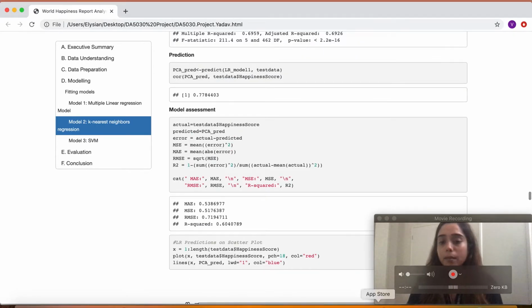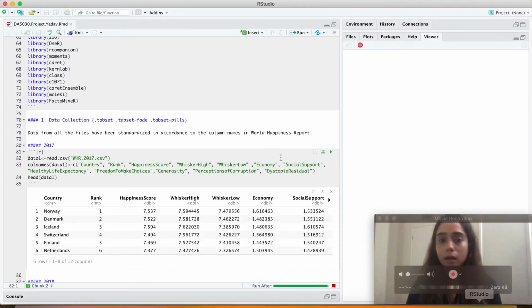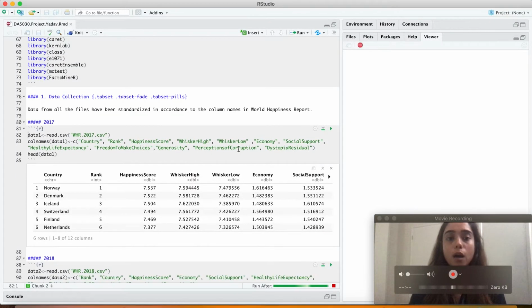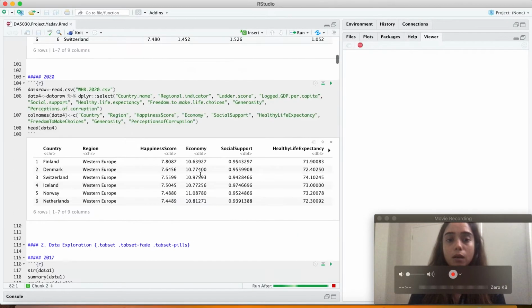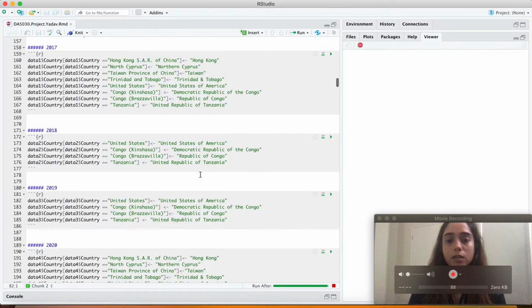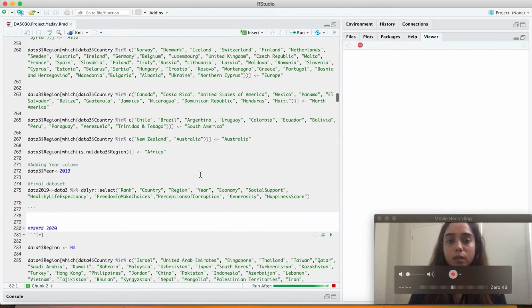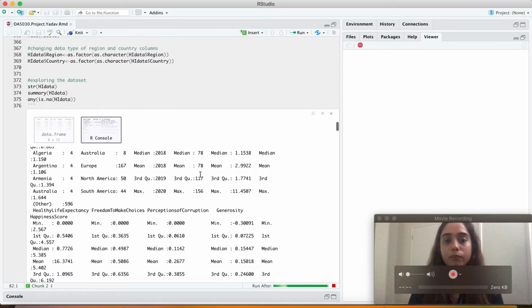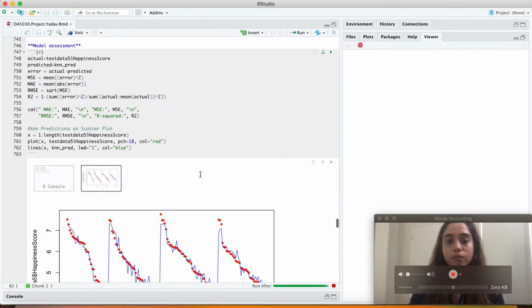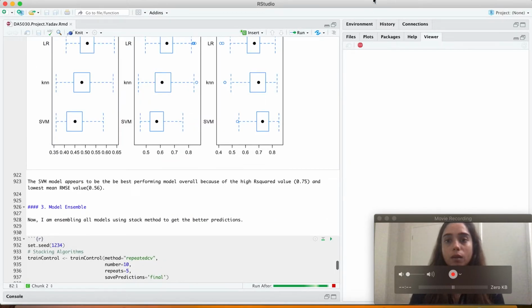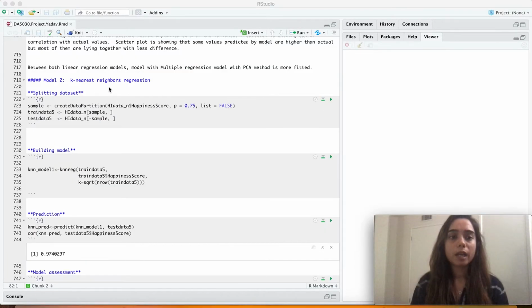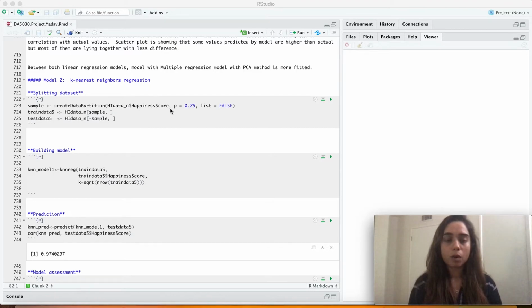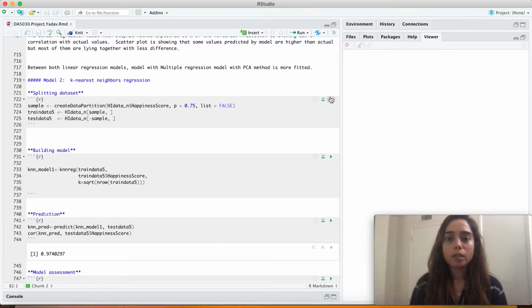For my second model, I'll quickly show my R code. Okay, the code is still running. My second model is a k-nearest neighbor regression model, in which I again split my data set.